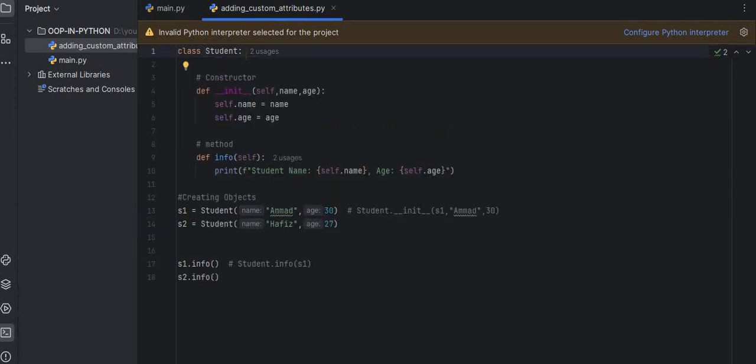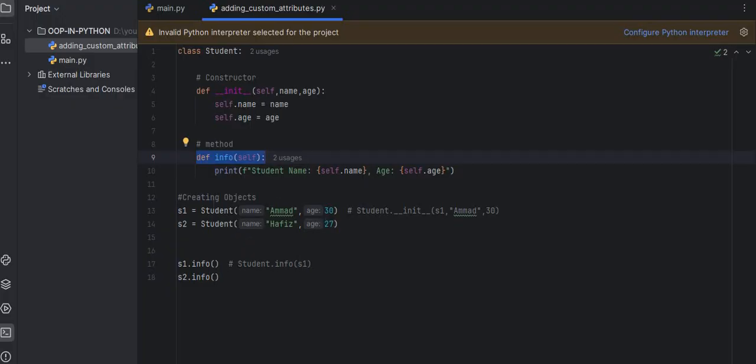So let me quickly recap all the things. Class Student creates a class blueprint, then def __init__ is the constructor that runs automatically, self.name equal to name stores name into the object, and then we define a method def info, passing self, to print details.